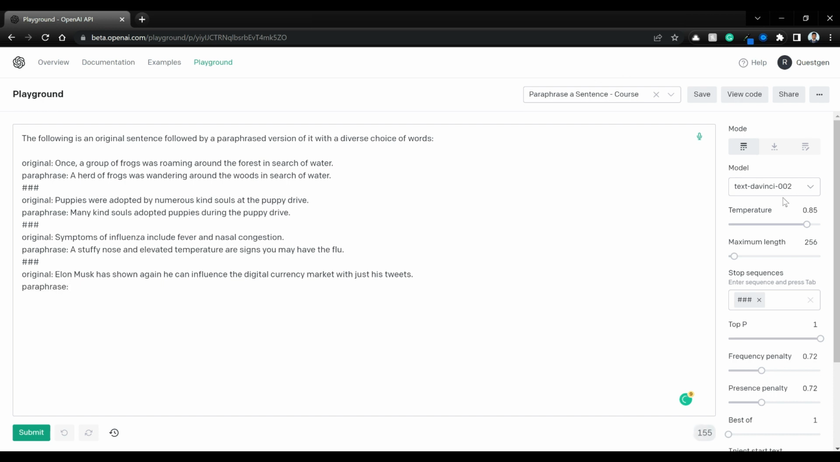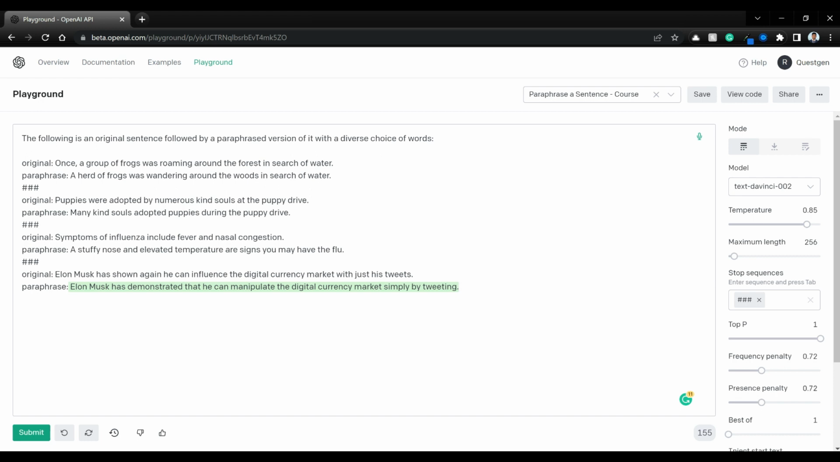And I'm using the highest model, DaVinci 002. Let's click on submit. Great. So it says the original sentence is Elon Musk has shown again he can influence the digital currency market with just his tweets. Paraphrase is Elon Musk has demonstrated that he can manipulate the digital currency market simply by tweeting. Great paraphrase.